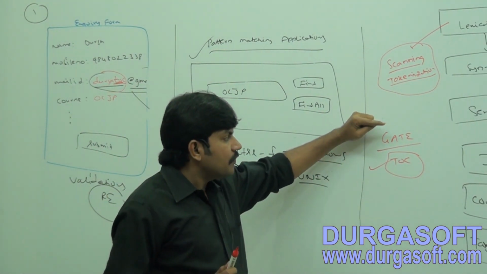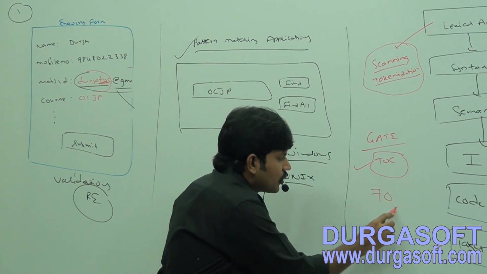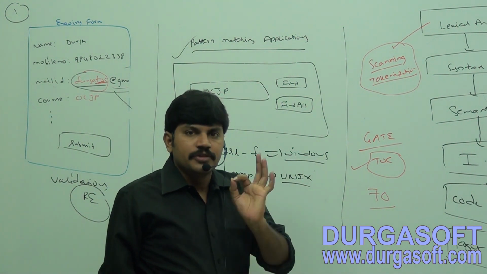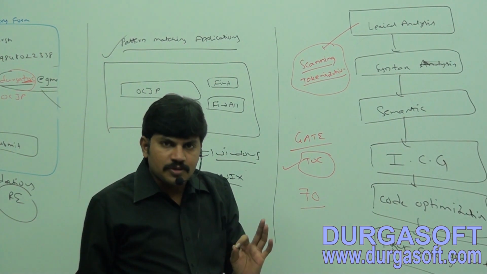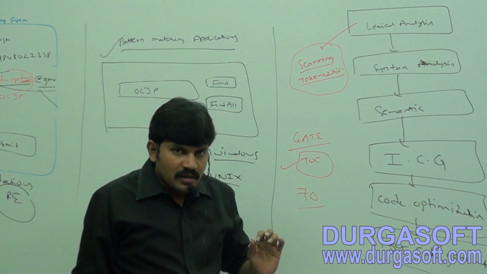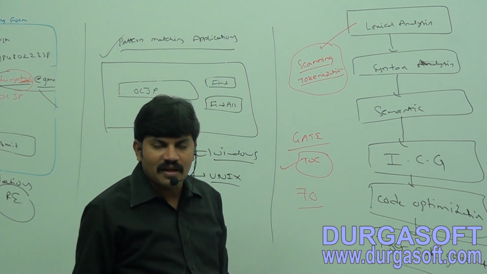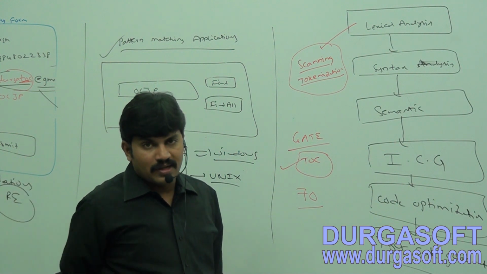Observe, now here in my TOC, 70 hours I'm going to spend. In those 70 hours, 40 hours I will spend only for lexical analysis: regular expressions, finite automata, DFA, NFA, epsilon NFA, Moore machine, Mealy machine. For every finite automata, we can create an equivalent regular expression.